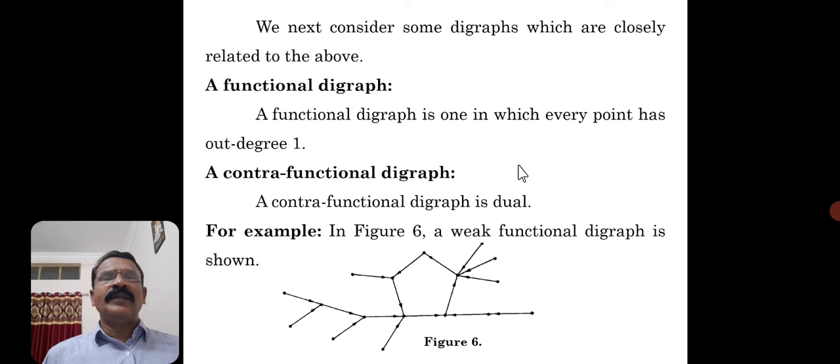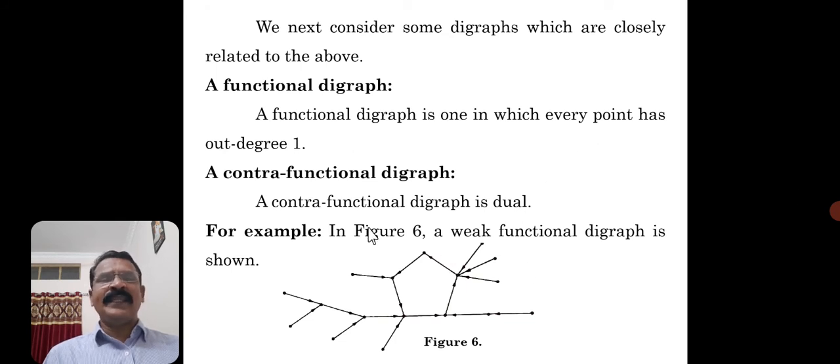Now next we will consider some digraphs which are closely related to the above. So what is that concept? We will see a functional digraph. What would be the functional digraph? See, out tree, in tree. So like that, a functional digraph is one in which every point has out degree 1. Very interesting. A functional digraph is one in which every point has out degree 1. It implies there will be exactly one edge which is out of the vertex. So that you can see here.